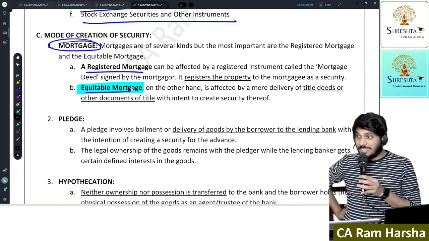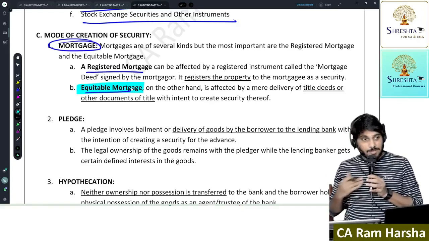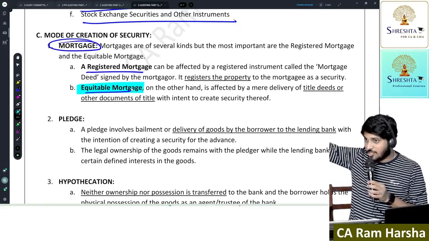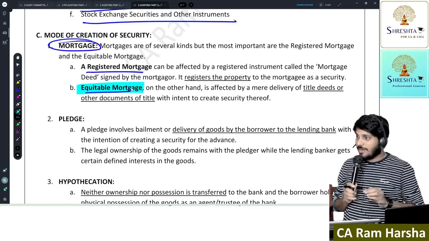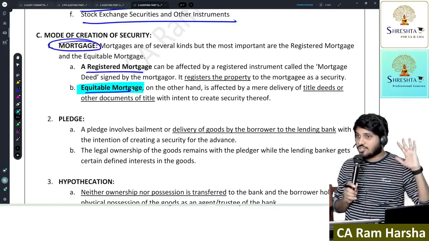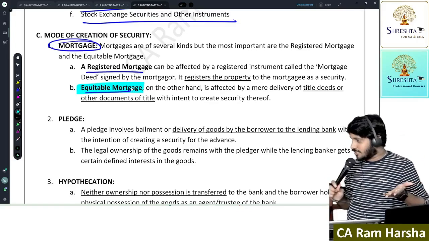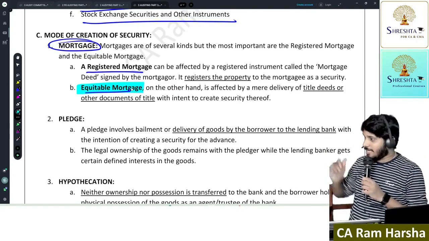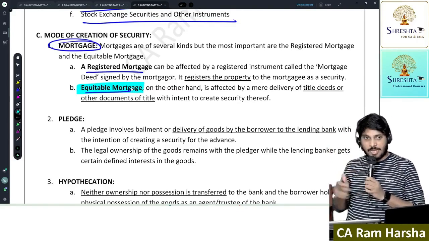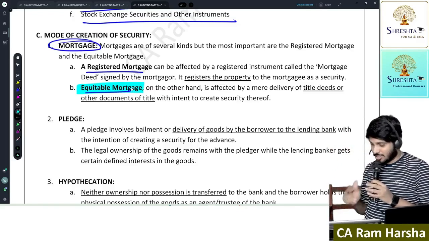What's the difference between a registered mortgage and an equitable mortgage? In an equitable mortgage, I gave my house property documents to the lender and got a loan. Then I go to the registrar and submit an application saying that I lost my house documents. The registrar will give me new house documents after following some procedure. I will sell my house, and the person who lent me is still thinking that the house is with me. That's an equitable mortgage. That is dangerous.